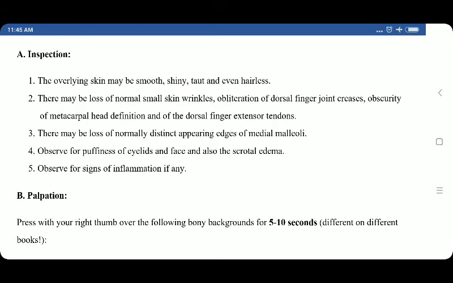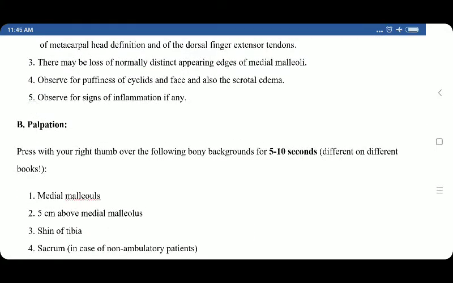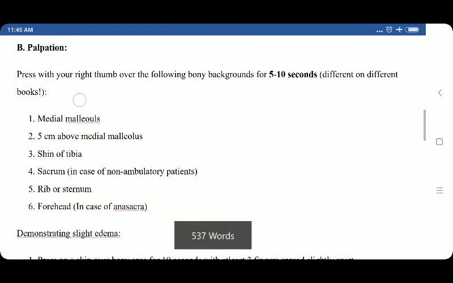There may be loss of normally distinct appearing edges of medial malleolus. Observe for puffiness of eyelids and face and also the scrotal edema. Observe for signs of inflammation if any.